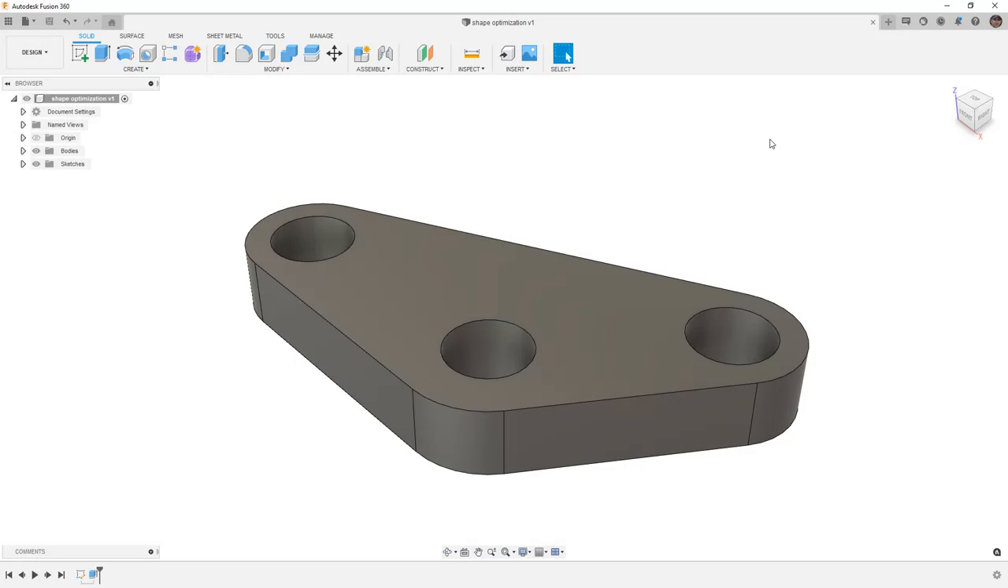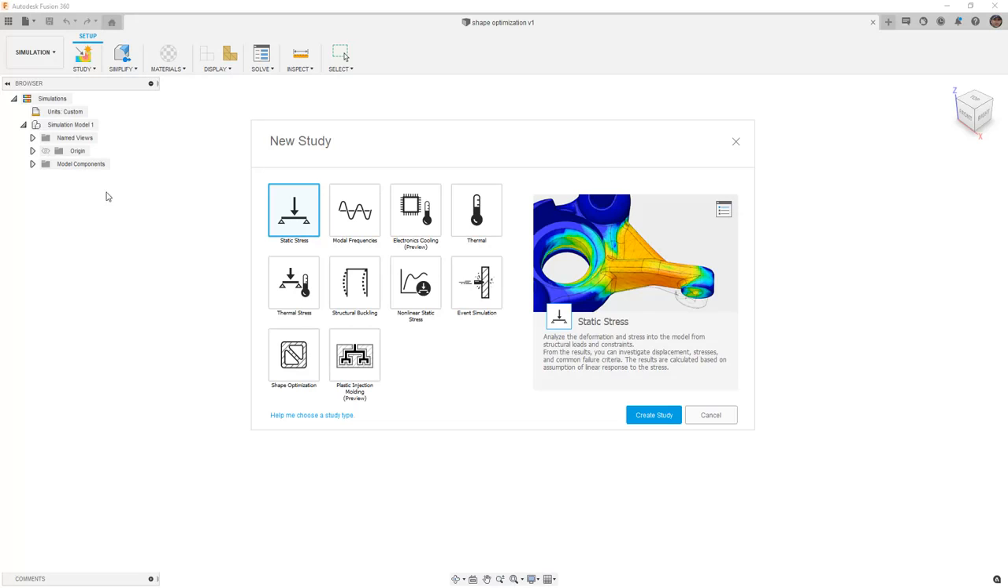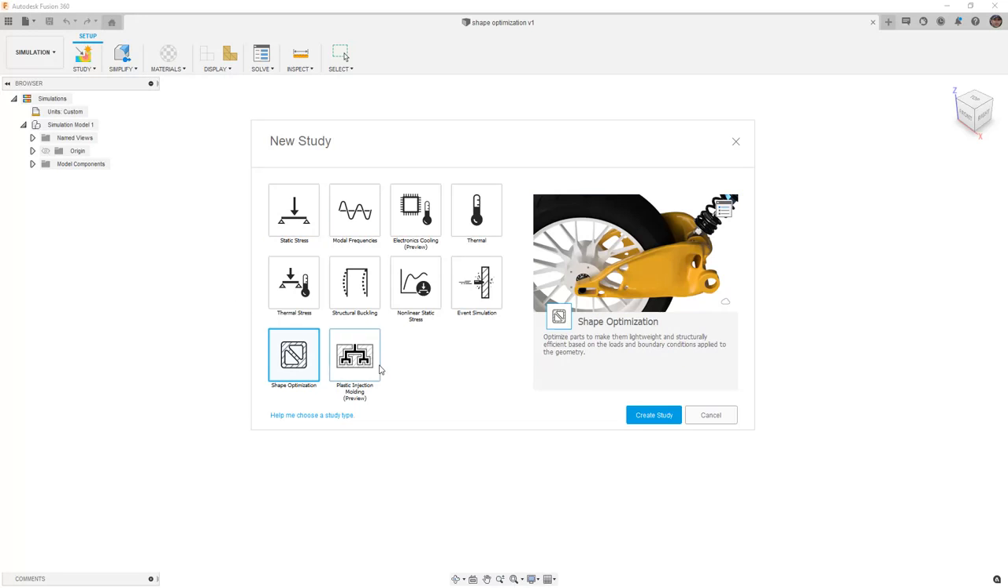For this practice exercise, we'll get started with the supplied dataset, shape optimization. Even though we haven't learned it yet, we're going to take a look at creating a shape optimization simulation study. So to get started, we want to go to the simulation workspace, and from the new study type, we want to select shape optimization.